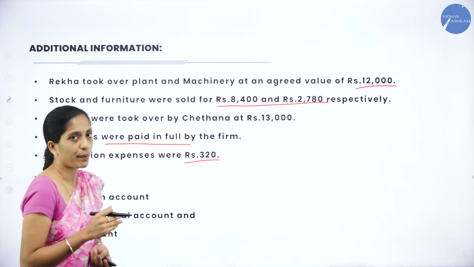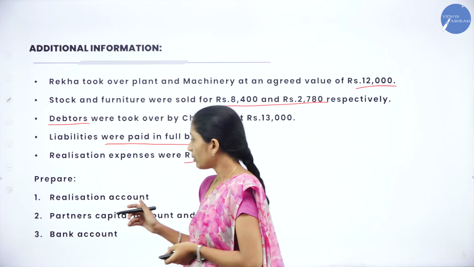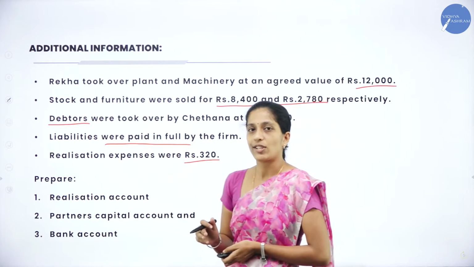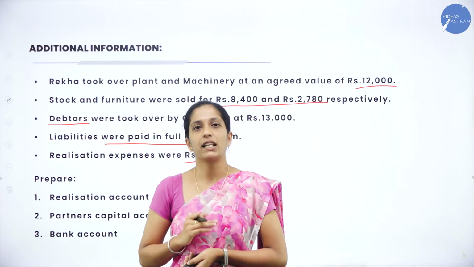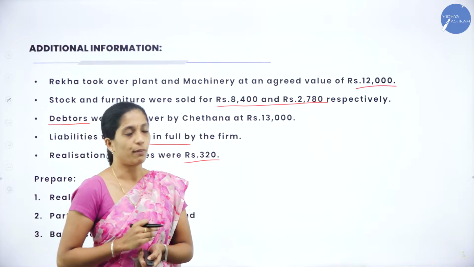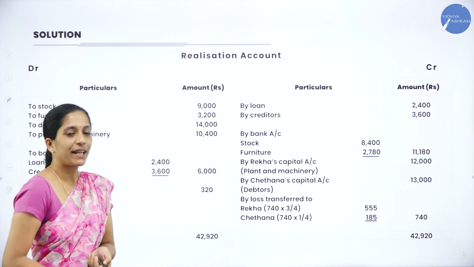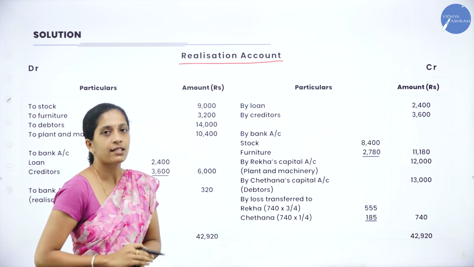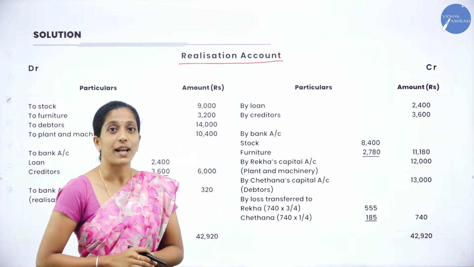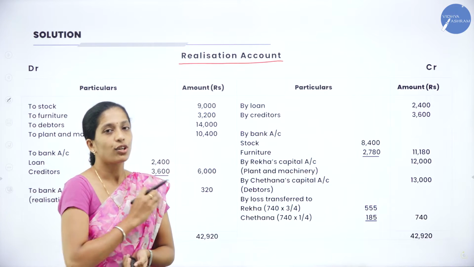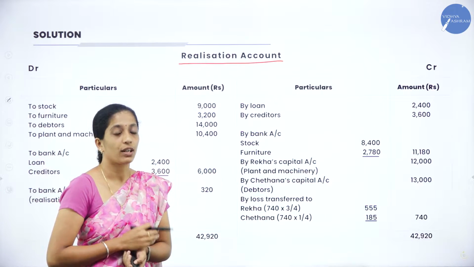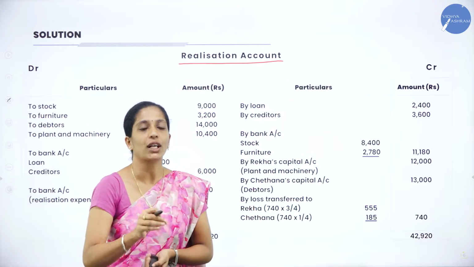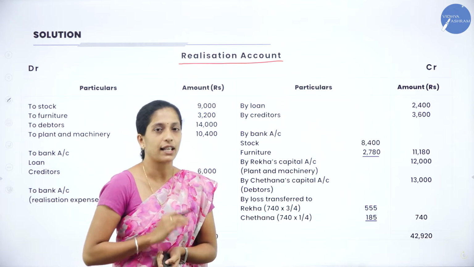And they have asked us to prepare the realization account, then the partners' capital accounts and the bank account. Now this is the question, and we shall go through the solution. I'll explain in detail how we are going to solve this problem. How do we begin our solution? With the heading realization account, because we have to prepare the realization account, partners' capital accounts as well as the cash or bank account. In this problem we are going to prepare the bank account. I'll explain later how to identify whether we have to prepare a cash account or a bank account.